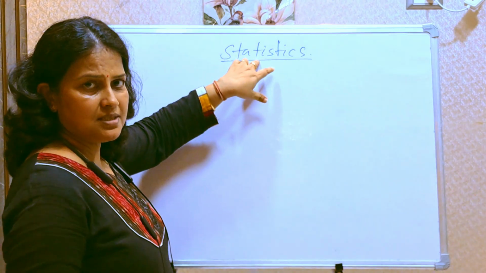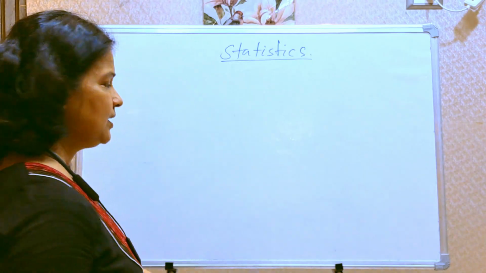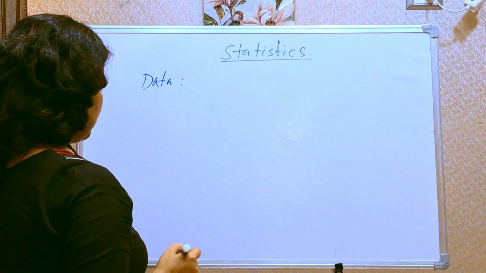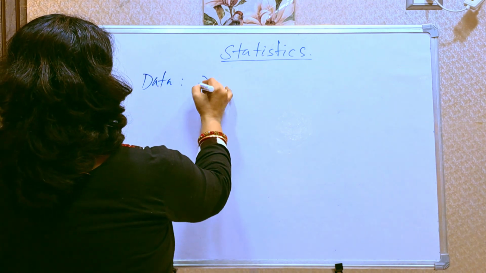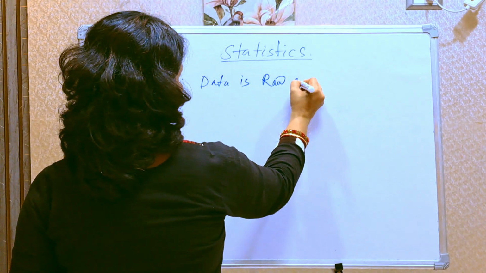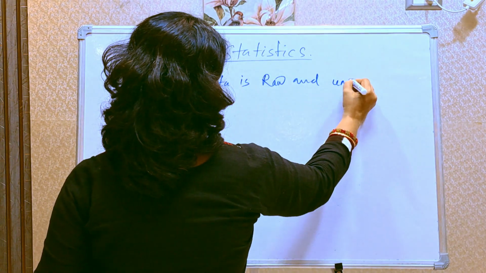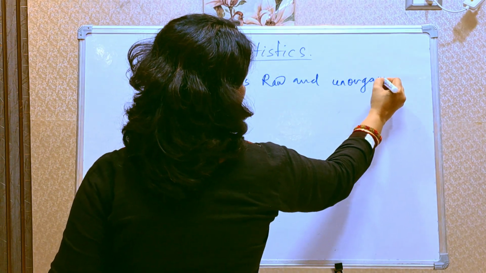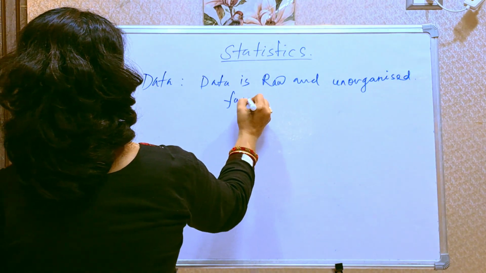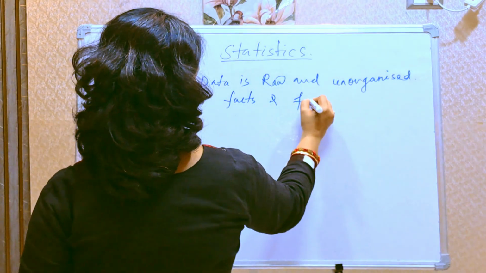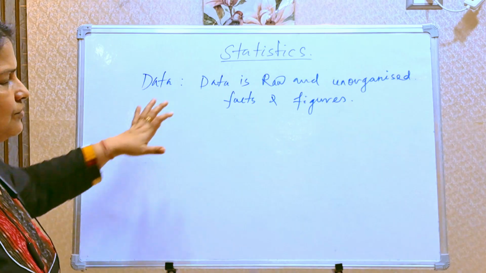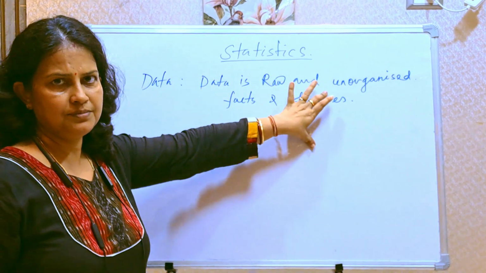So before going to statistics, first we should know about data. What is data? Data is raw and unorganized facts and figures. Data is always in raw form and in unorganized form.